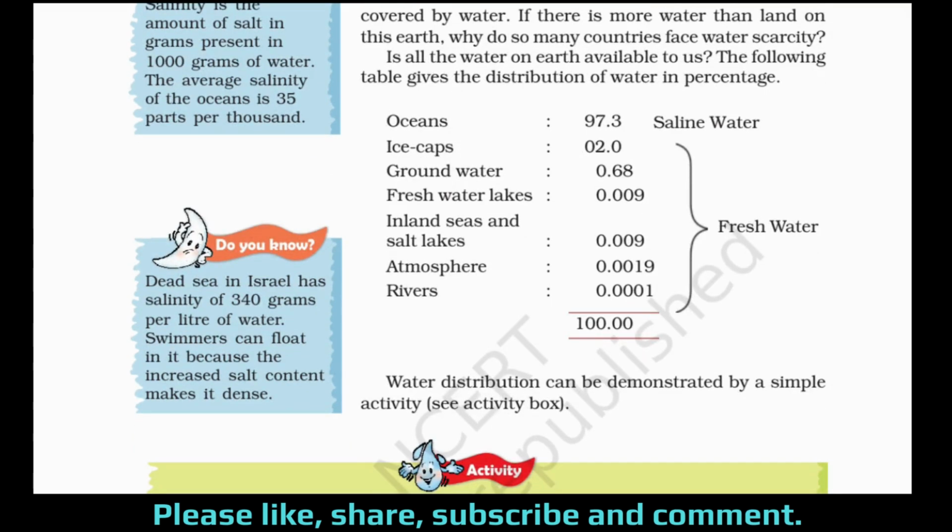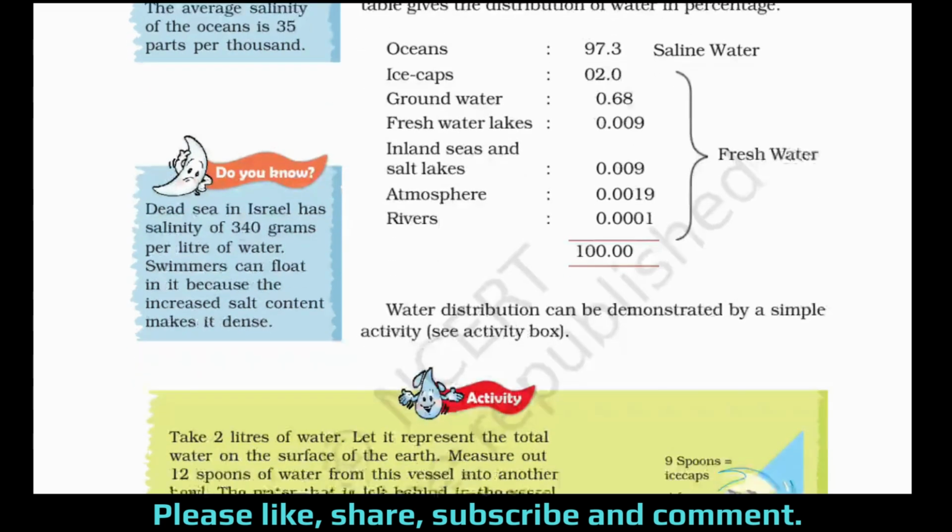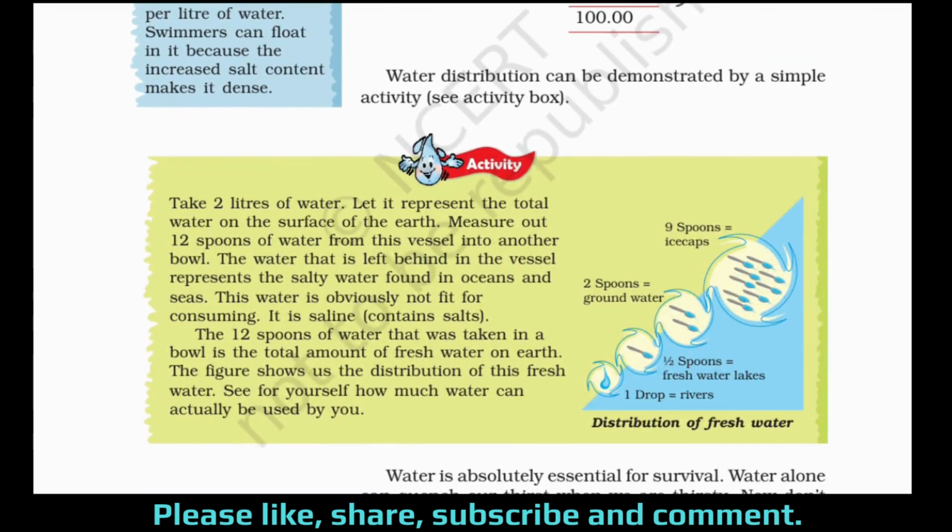Now water distribution can be demonstrated by a simple activity like this. See the activity box. Take 2 liters of water. Let it represent the total water on the surface of the earth. Now measure out 12 spoons of water from this vessel into another bowl. The water that is left behind in the vessel represents the salty water found in oceans and seas. This water is obviously not fit for consuming. It is saline. It contains salts.